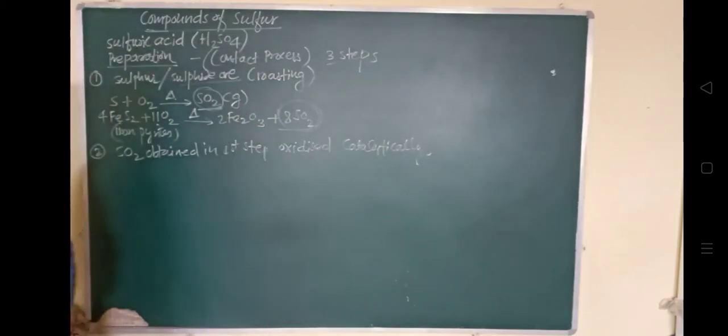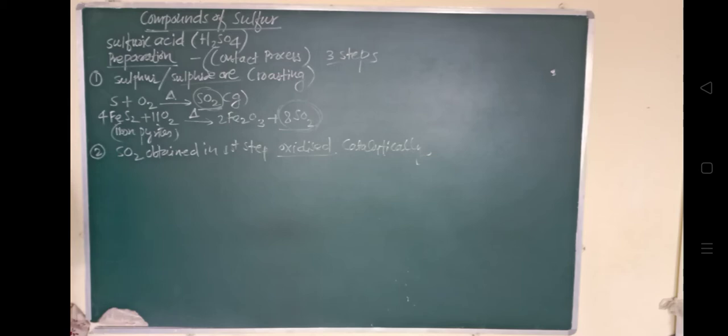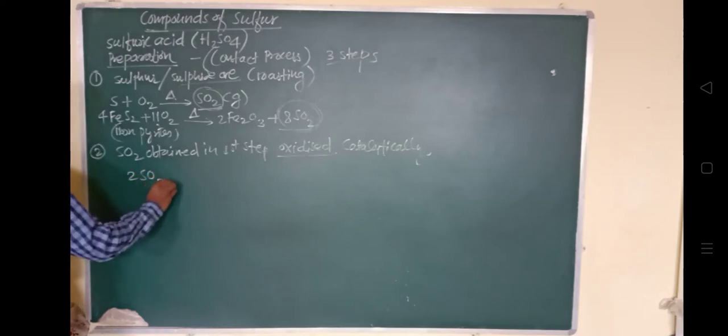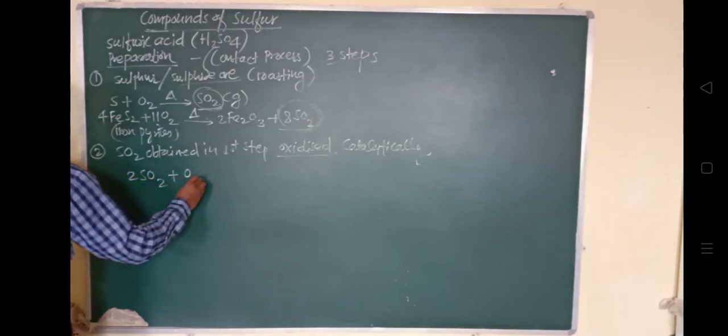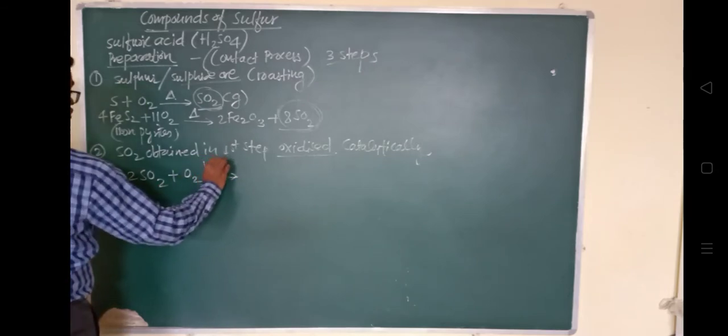That process consists of oxidizing in the presence of a catalyst called vanadium oxide, V2O5, as we have already seen. So 2 SO2 will get oxidized in presence of this V2O5 catalyst to give rise to 2 SO3.